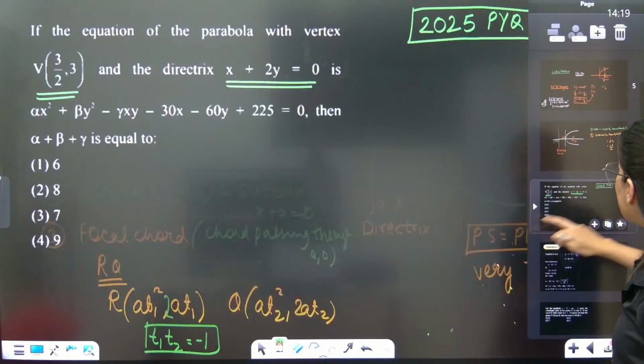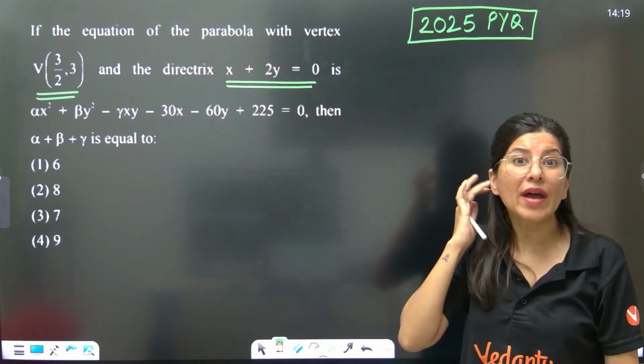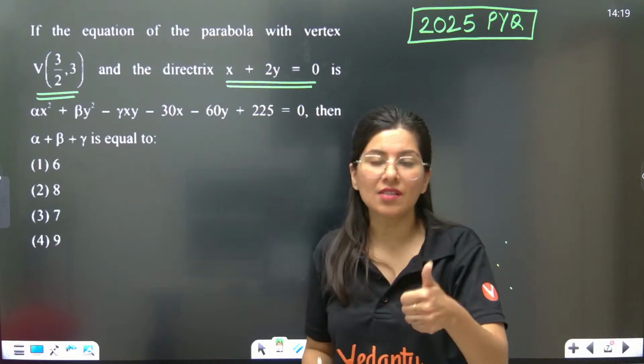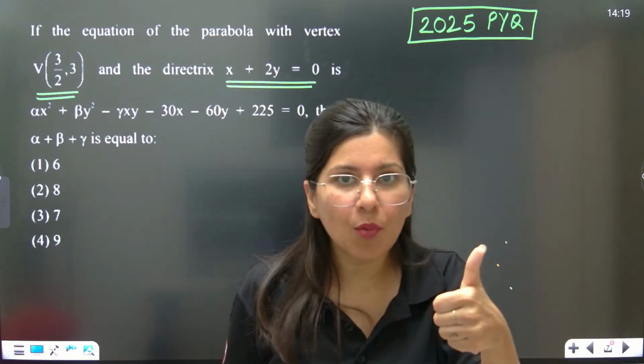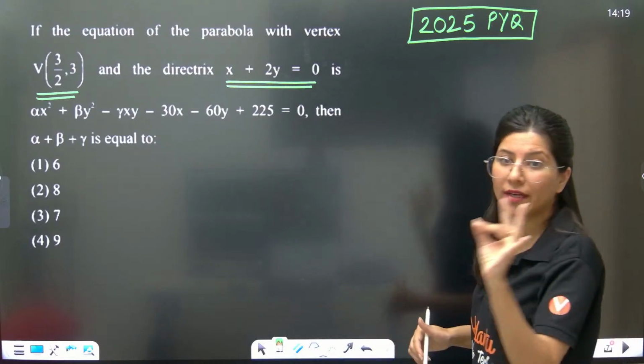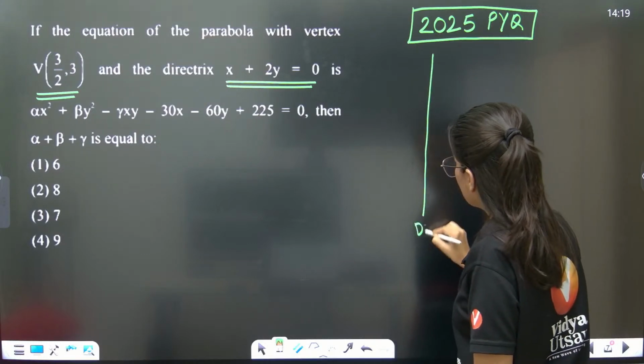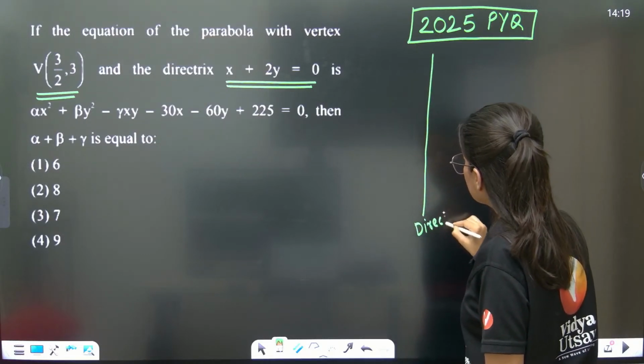So the moment I see that equation of parabola they are asking, what do I want? I want focus, I want directrix. Fixed point, fixed line. So just try calculating focus. So you know this is a directrix.